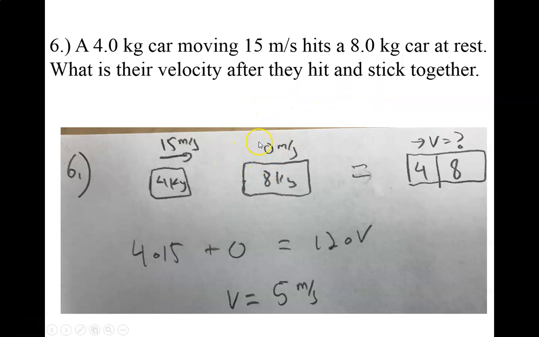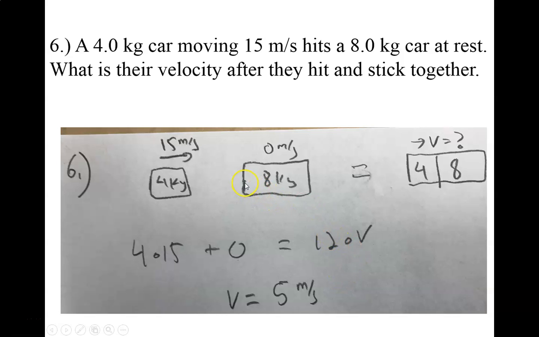We're going to say my initial momentum equals my final momentum. So mass times velocity: 4 times 15, plus 8 times 0, equals... now they're going to hit and stick together, which means they have the same velocity, so we can consider them one object. Instead of a separate 4 kilogram and a separate 8 kilogram, we've got a 12 kilogram object, and we're trying to figure out the velocity afterwards. Solving this, we get that the velocity equals 5 meters per second.